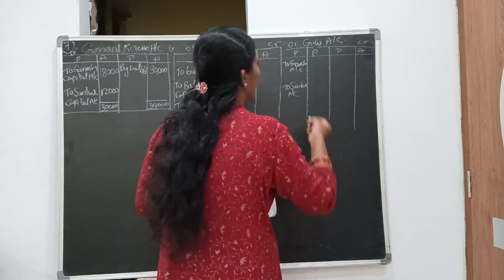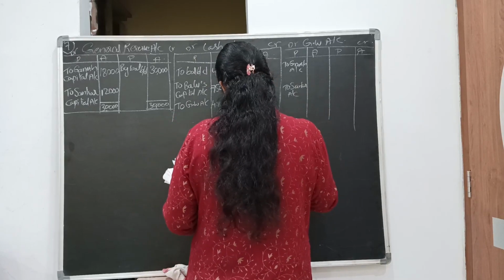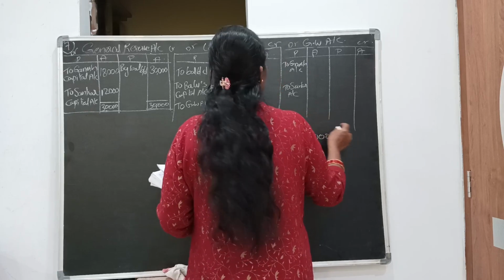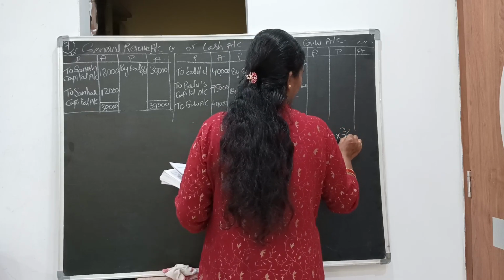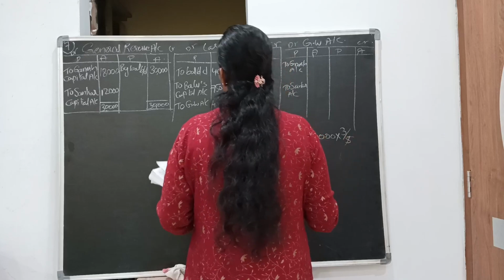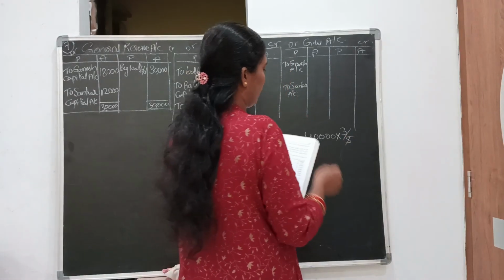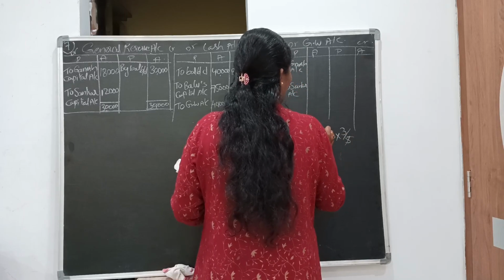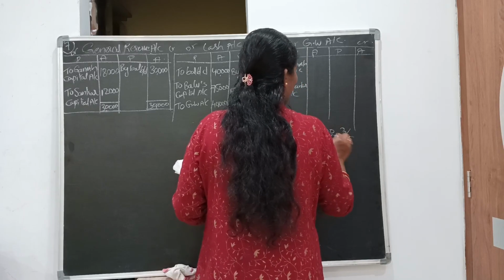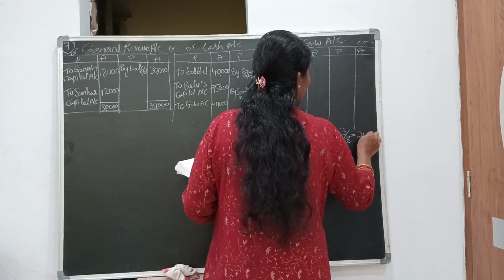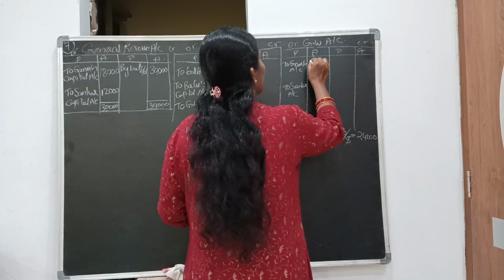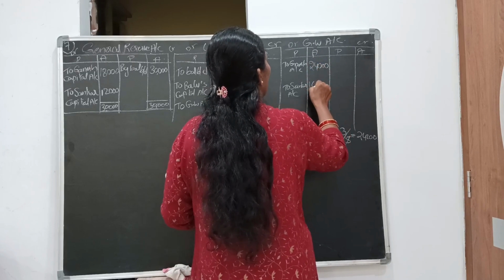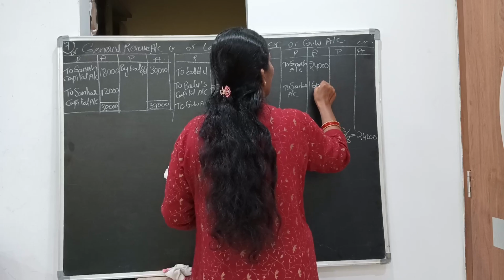What is the amount of goodwill? 40,000. This 40,000 I am going to distribute among old partners in the old ratio, 3 by 5. So the ratio is 3:2. 3 by 5 of 40,000 is 24,000, which is Ganesh's share. So the remaining 16,000 is Shankar's share in goodwill.